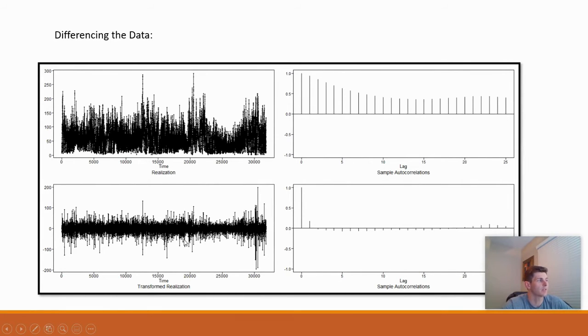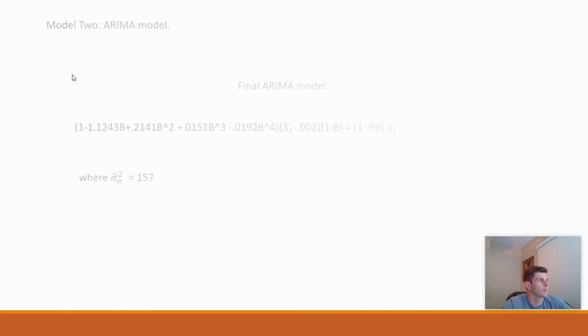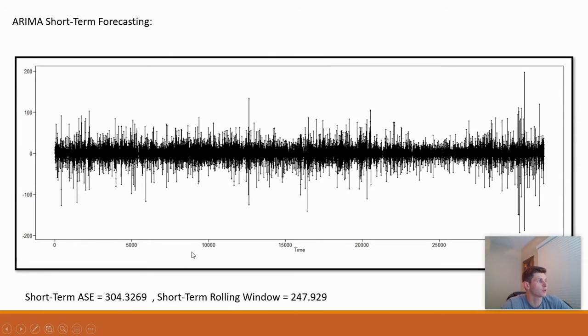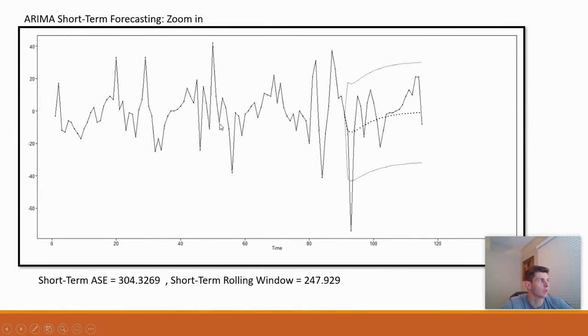The next step I did is I wanted to difference the data. I differenced the data in hopes that it would be better able to model. For my ARIMA, I came to an ARIMA(4,1). For the short-term forecasting, this did much better at a 304 ASE with a rolling window of 247. Zooming in on the short-term forecasting, we see how much tighter the spread is, so that makes sense why it comes out to 304.